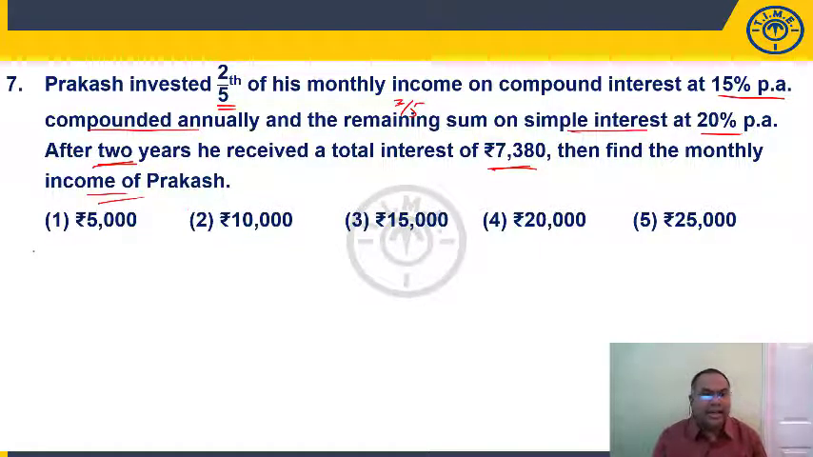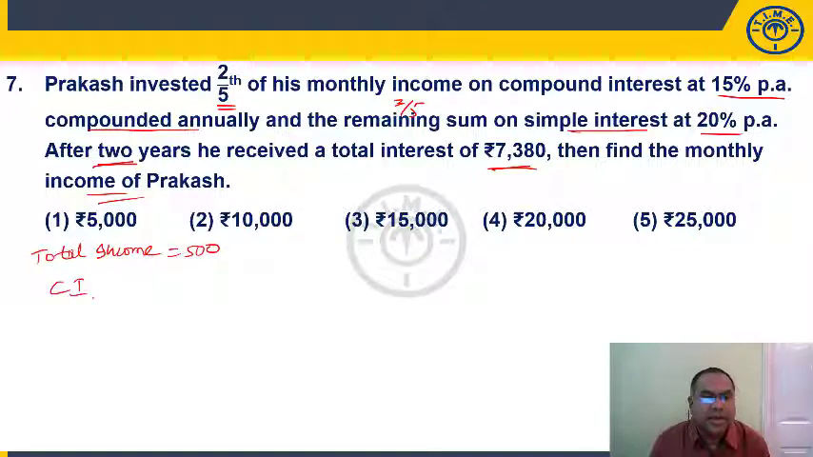Now let us take his total monthly income as 500. 2 by 5 he is investing in compound interest. 2/5 means it is 200 rupees. Compound interest, he is investing 200 rupees for 2 years. At what rate of interest? 15%.